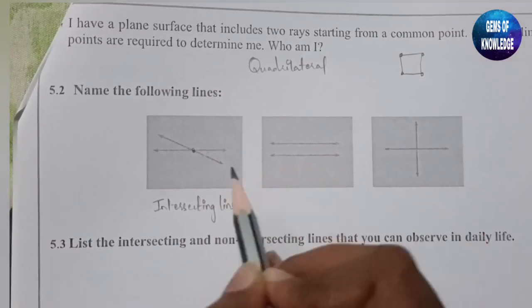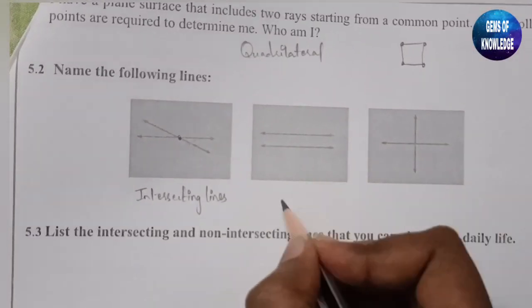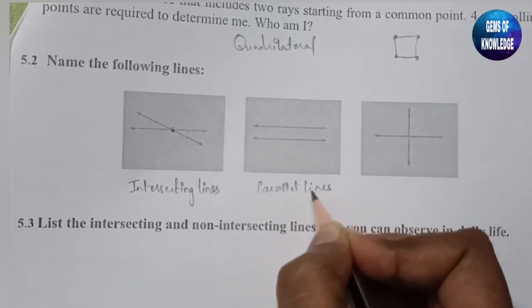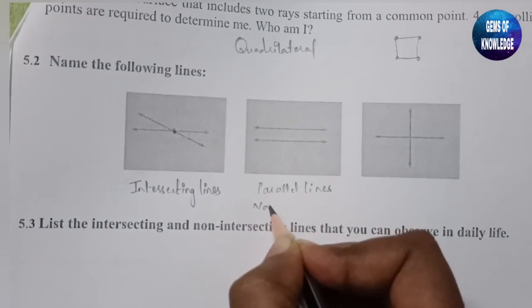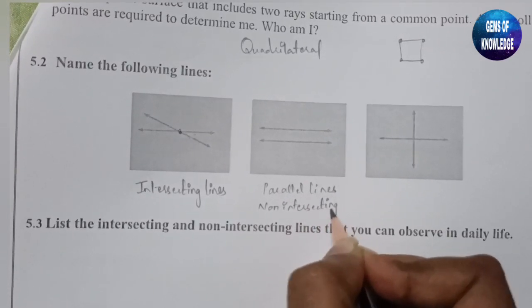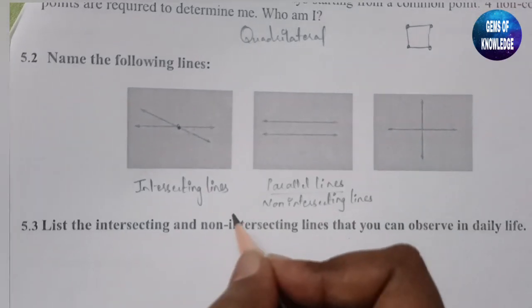The two lines which never meet each other are called parallel lines. They may also be called non-intersecting lines, because they never meet each other. So we can call them non-intersecting lines, or we can call them parallel lines.